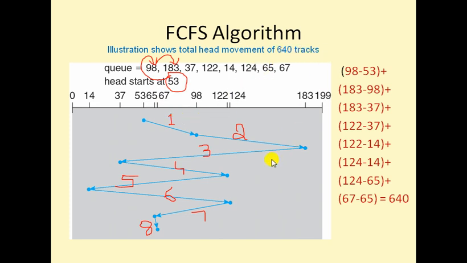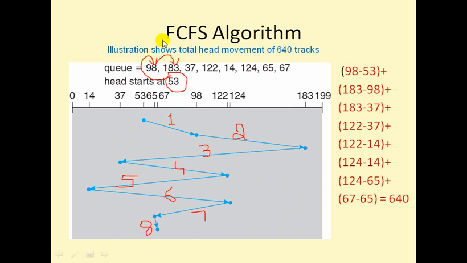Now how can you calculate the seek time? Seek time is the time required for the head to move from the starting position to the desired track. So we are traveling 640 tracks. Let us say there is 1 millisecond for traversing one track. Here 640 tracks are there. For 640 into 1, 640 milliseconds of time is required. That is the seek time of this example using the FCFS algorithm.